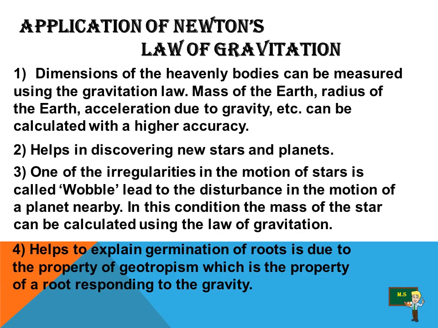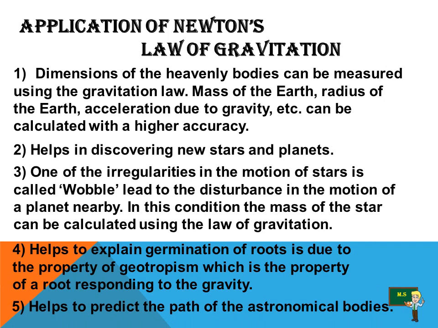Fourth one, it helps to explain the germination of roots due to the property of geotropism, which is the property of a root responding to gravity. Last one, it helps to predict the path of the astronomical bodies. These are the 5 applications from our Newton's law of gravitation.